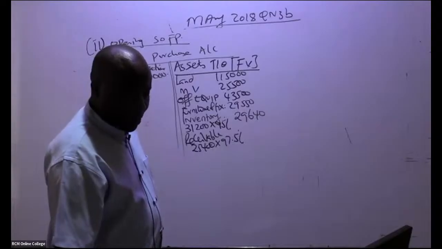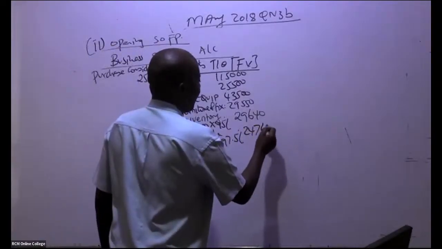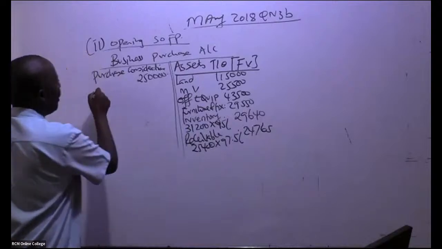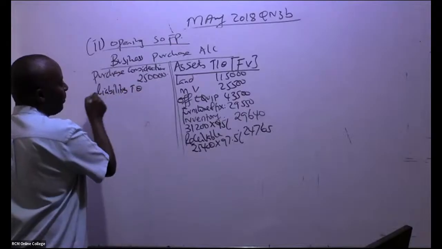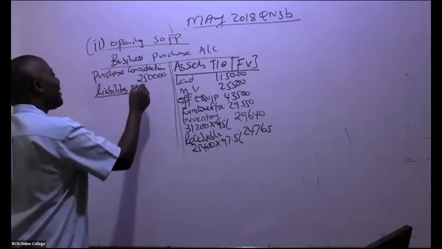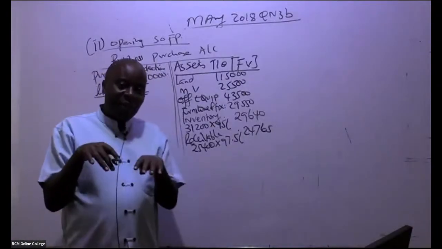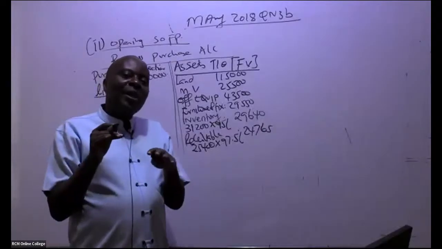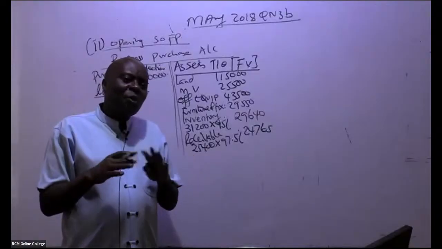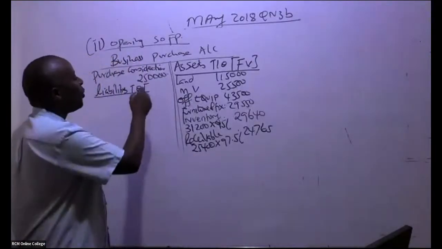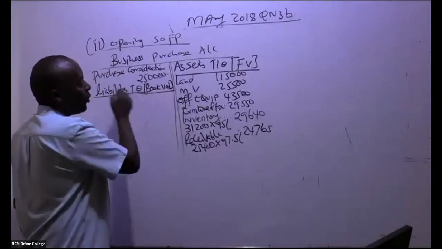So we have here 24,765. And then now you come to the liabilities. So liabilities taken over. Remember, it will be very, very rare to start valuing liabilities. That this liability, which was a bank loan, now because it's being taken over by a company, you're going to get a discount. No. Unless you're told, I've never seen that. Liabilities, we always take the book values. The ones that were taken over, you take the book values like that.